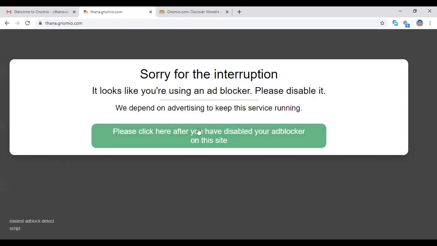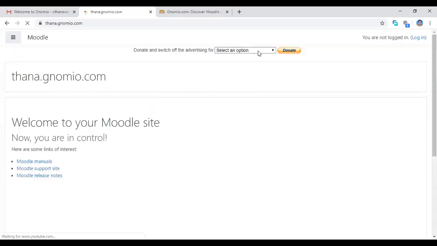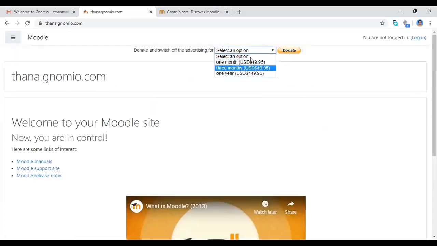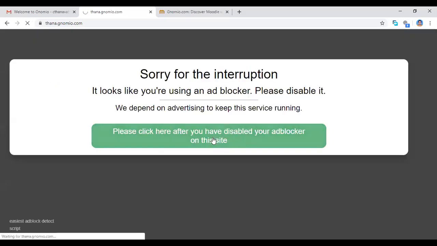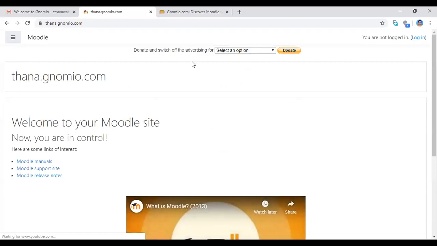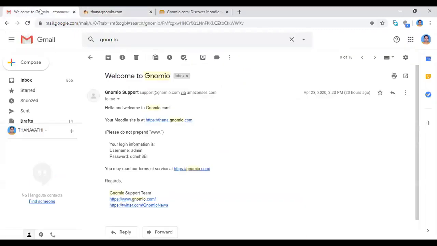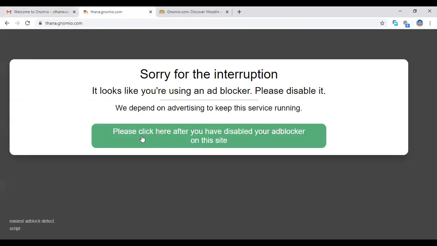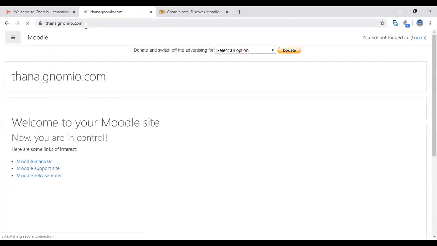See, this ad blocker message will be open. If you want to pay this amount you can pay, which means they will not send those advertisement notifications. So when I click on this website, this is my website that will open.